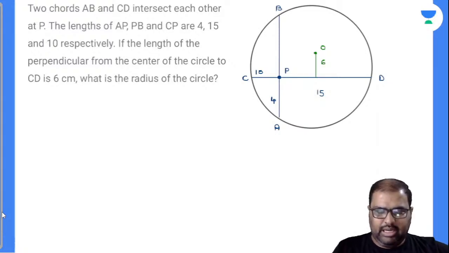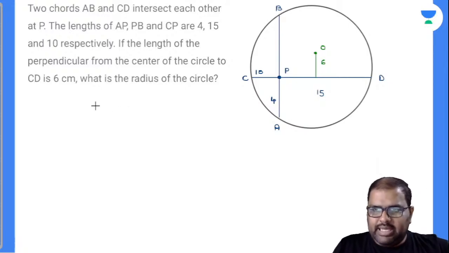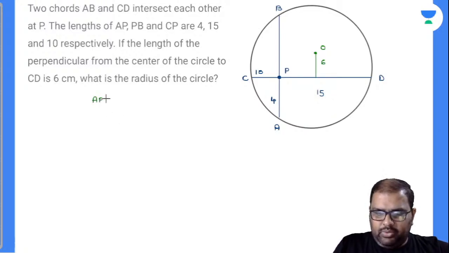Before that, we have a property. AB and CD are secants because they are meeting at 2 points on the circumference of the circle. By the secant property, as these secants are meeting inside a circle, I can write AP into PB is equal to CP into DP.